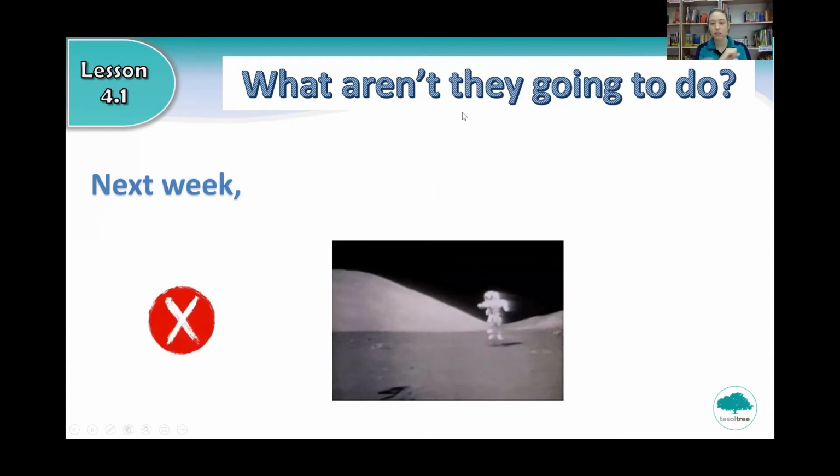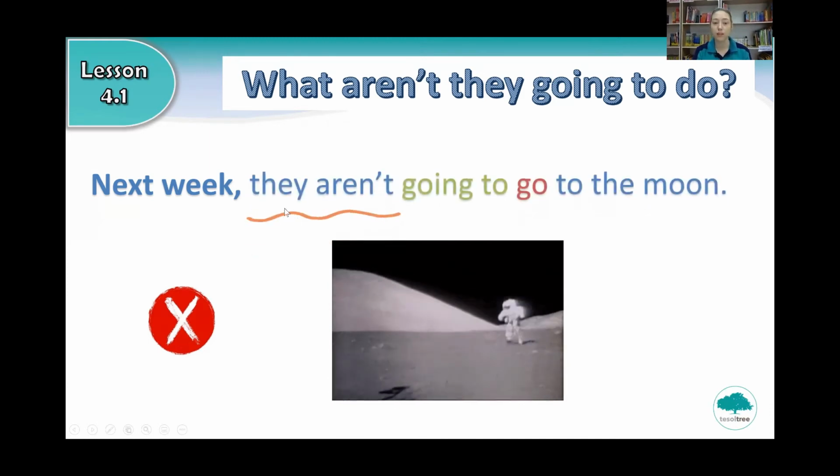And what aren't they going to do next week? So next week, what aren't they going to do? What is this? I think it is visiting the moon. Let's have a look. Next week, they aren't going to go to the moon. Can you read the sentence? Next week, they aren't going to go to the moon. Very good.